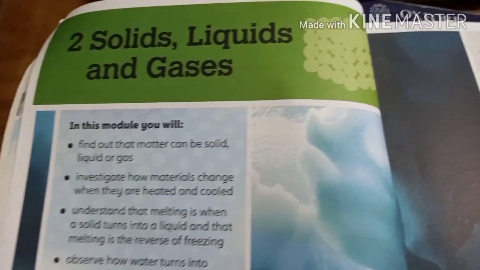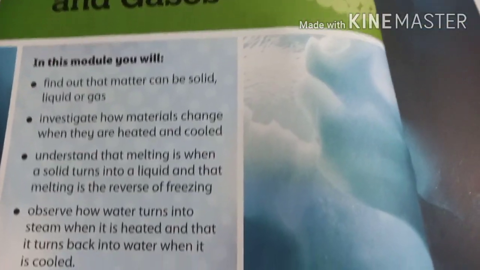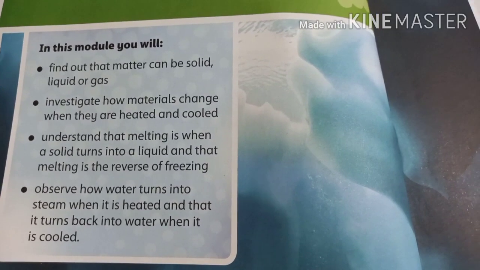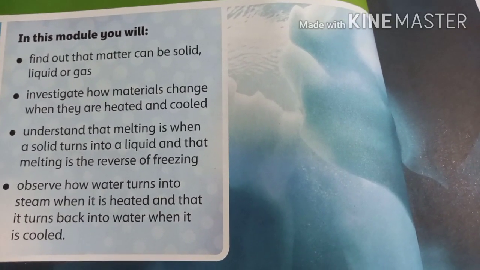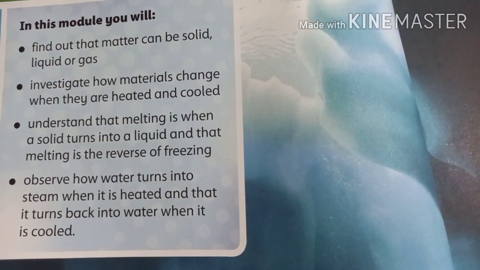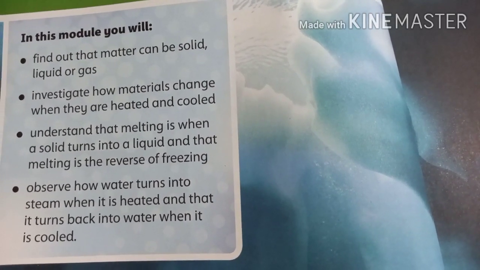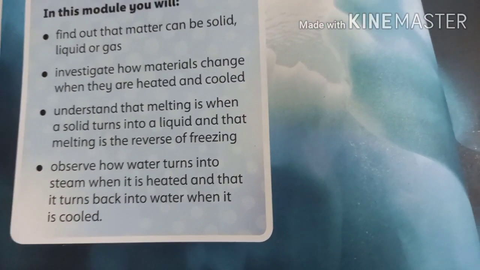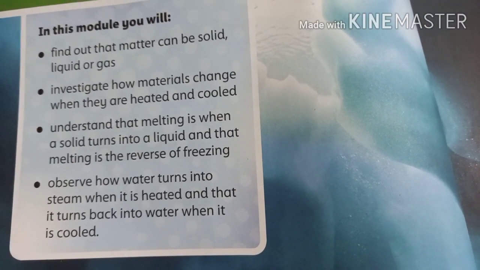Okay, Alhamdulillah, we are starting a new unit: solids, liquids and gases. What are our main objectives? Find out that matter can be solid, liquid or gas. Investigate how materials change when they are heated and cooled. Understand that melting is when a solid turns into a liquid, and that melting is the reverse of freezing. Observe how water turns into steam when it is heated, and that it turns back into water when it is cooled.